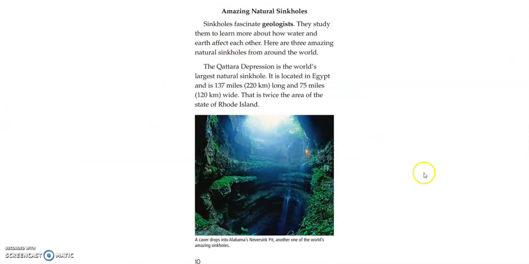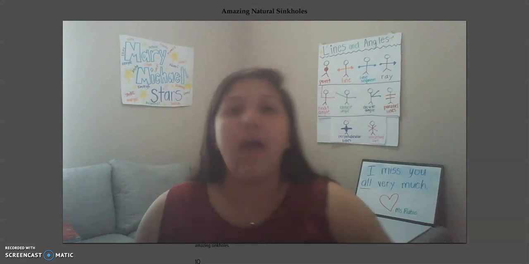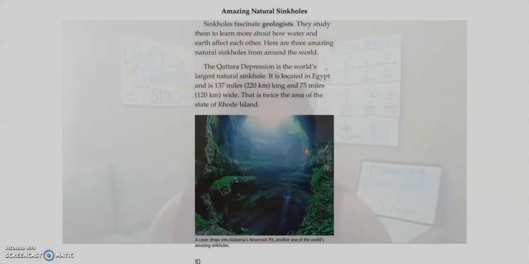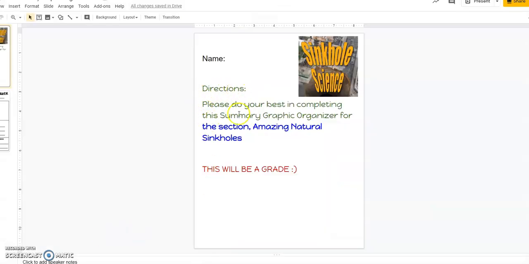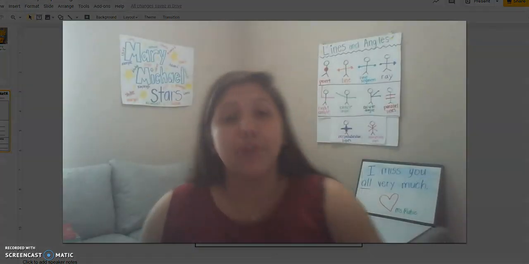You're going to read that, and you are going to write the main idea, the supporting details, and a summary. So here's what you're going to be assigned today. Okay, so instructions. Please do your best in completing the summary graphic organizer for the section Amazing Natural Sinkholes. And I put this will be a grade. Okay, so again, you're going to have to fill out this graphic organizer and turn it into your teacher.